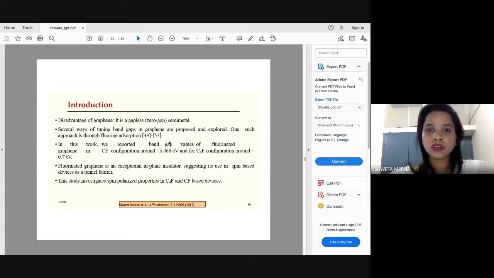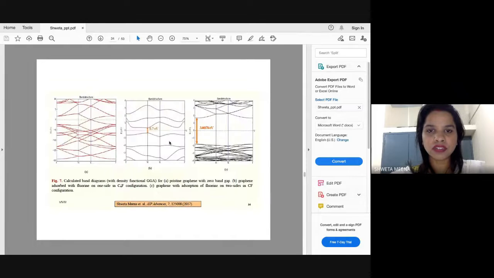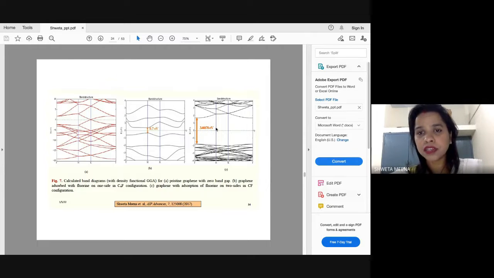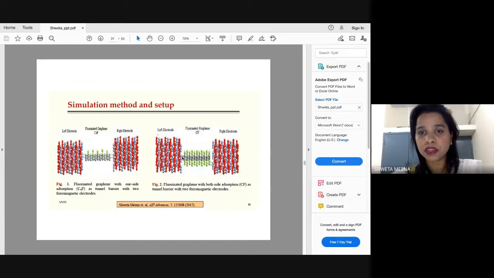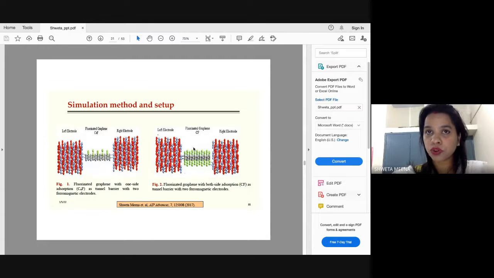Okay, this is just one example of such kind of changes which we have made. These were the major results which I wanted to show, that you can open the band gap, the electronic properties of a pristine material which was initially a semi-metal, and a gap of 3.4 electron volts was opened. Now this particular structure can be used in any application wherein you need insulating, or it can also be used for optical properties as well, right?